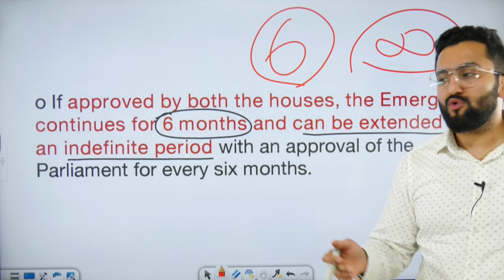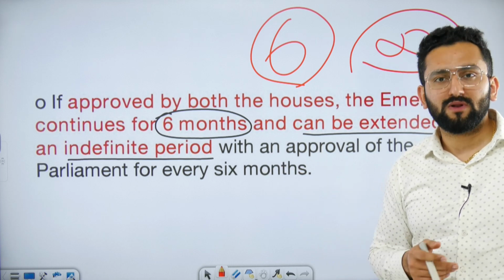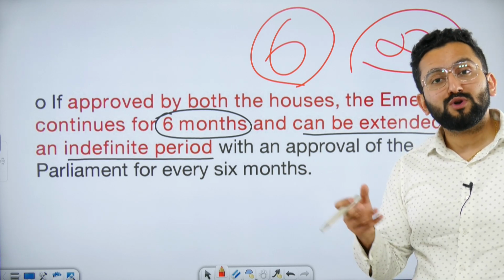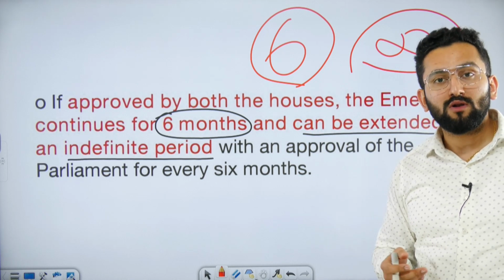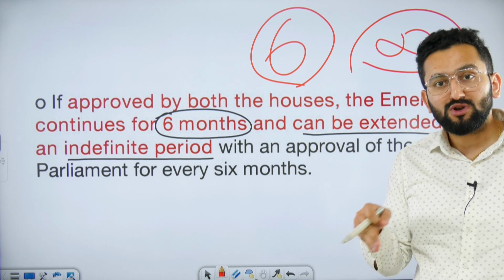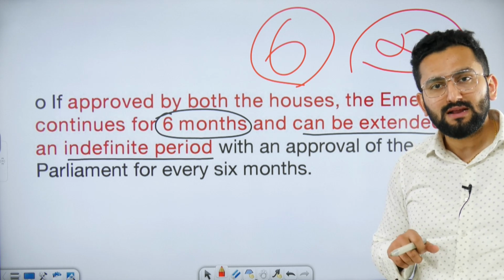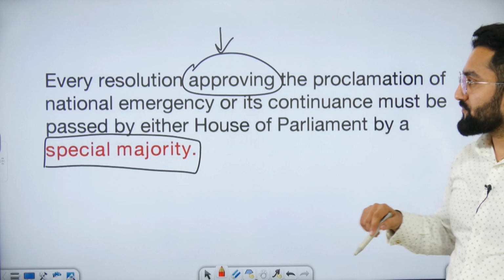If the limit would have been imposed, say, 1 year, and the threat is continuing for 3 years, then what is going to happen? History teaches us that many countries were at war for 5 or 6 years. In case of war, more power is needed at the center. So if you put a limit of 1 year, then the purpose of national emergency would have been dissolved, right? I think it is quite clear to you now.